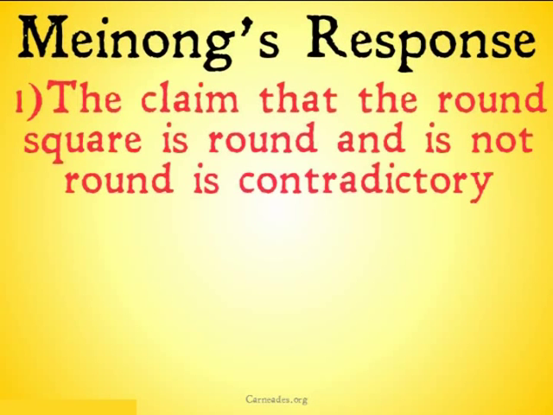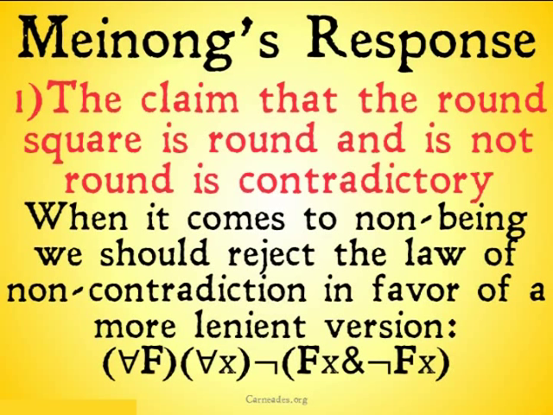Let's take a look. As to the first point, the claim that the round square is round and is not round is contradictory, what Meinong's going to say is, when it comes to non-being, we should reject the law of non-contradiction in favor of a more lenient version. Basically what he's saying here is that property negation is not in fact going to cause us to end up in a contradiction, that only sentence negation will. It looks a little different in the logical form, and I go into it in a lot more depth in my other video, so I'm not going to get into it too much here. If you're convinced by this new law of contradiction, maybe you think this response will succeed.